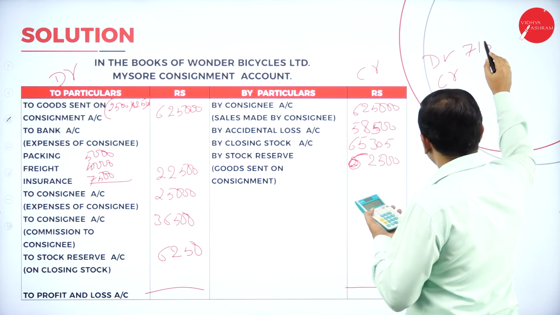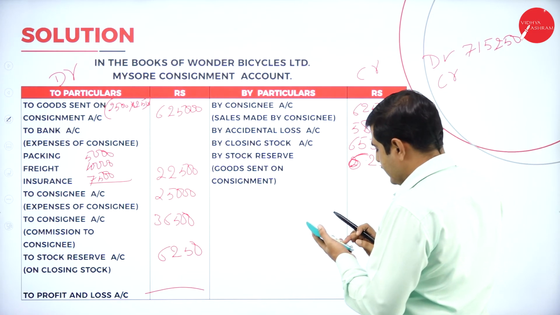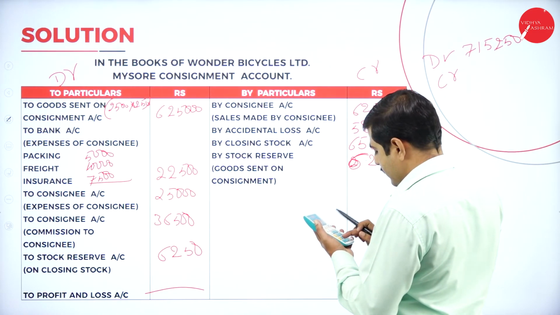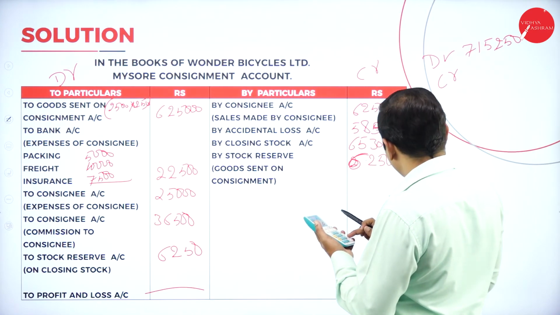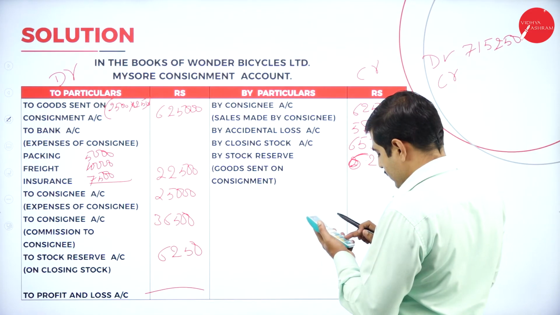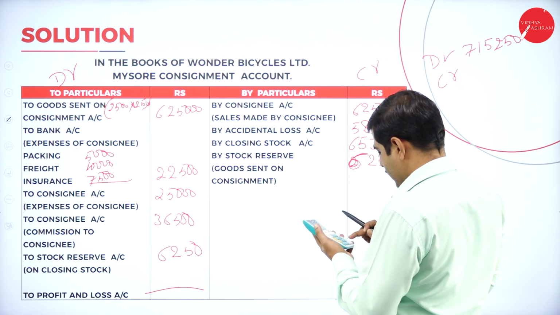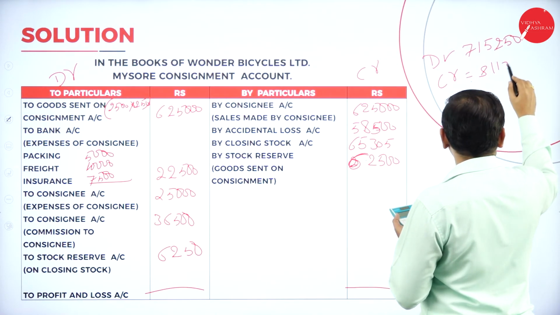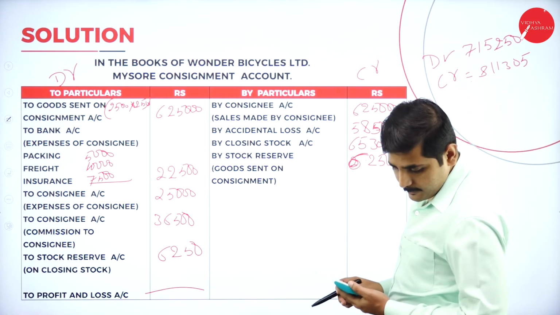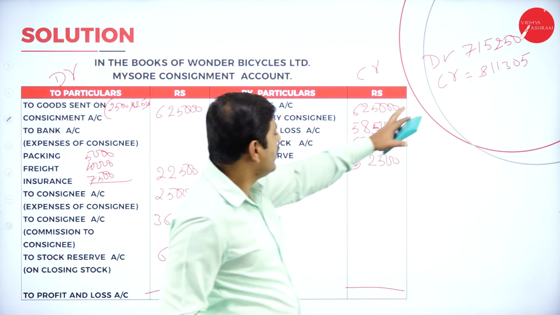Total amount is 7,15,250. Again, credit side, let's add. 6,25,000 plus 58,500 plus 65,305 plus 62,500. 8,11,305. So 8,11,305, which is more? So credit side is more. That means income is more than expenses.